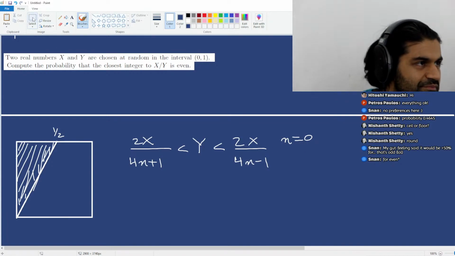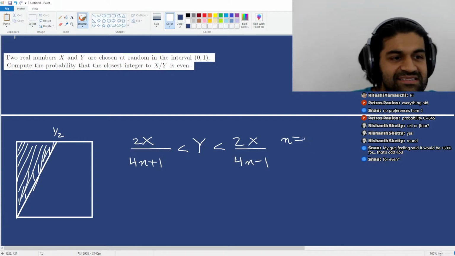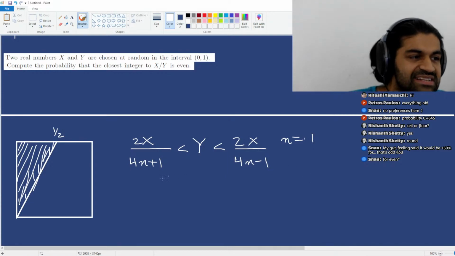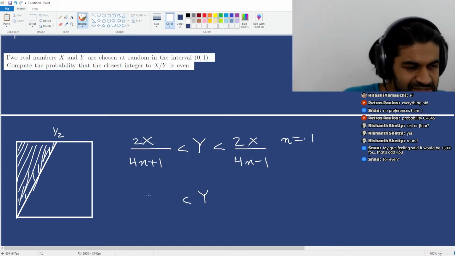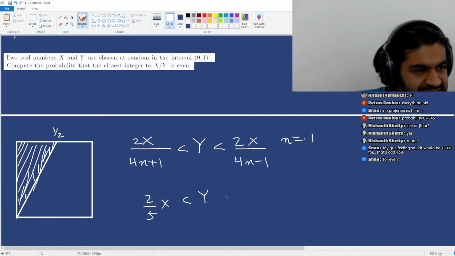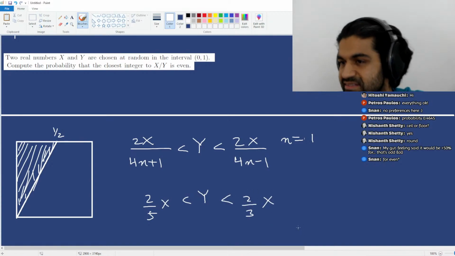Okay? What do these equations say when n is in fact equal to 1? Right? When n is equal to 1, these equations are saying that y is nestled in between these two lines. And so the lines are going to be 2/5 x, and this one is going to be 2/3 x.